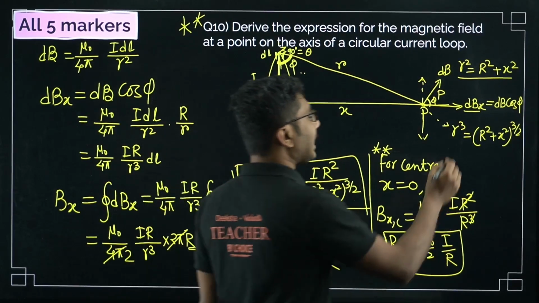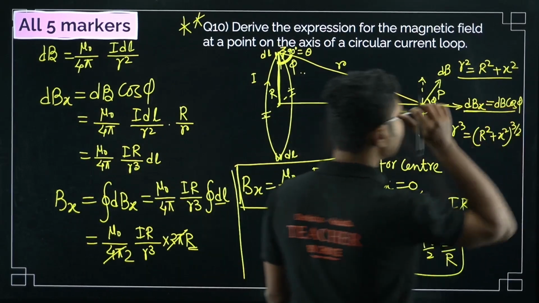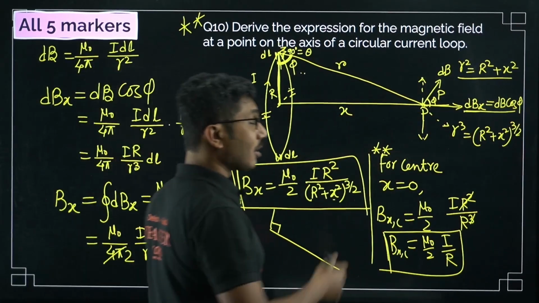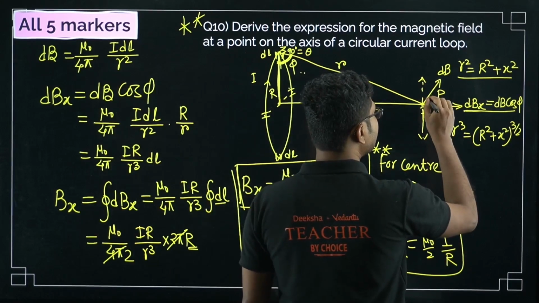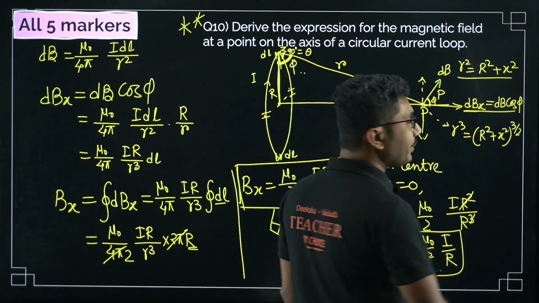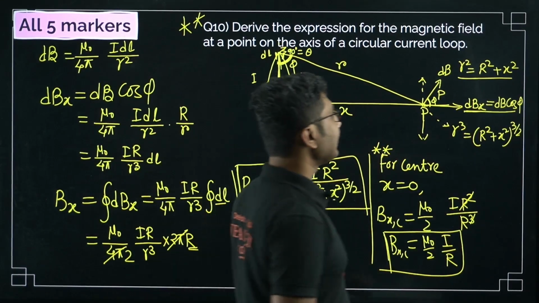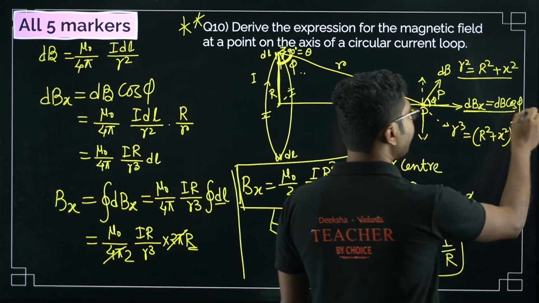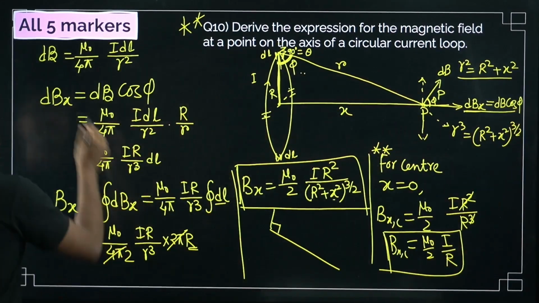So we are only calculating the x component, which is basically dB cos theta, cos phi. So this is the angle phi. The x component will be the adjacent component, so the adjacent component will be the cos component. So dB cos phi. Now we will calculate dB cos phi.